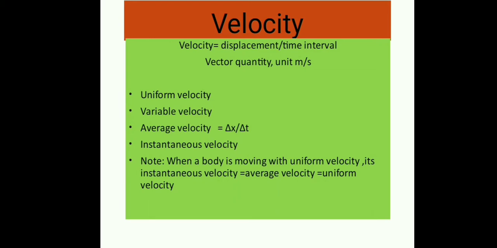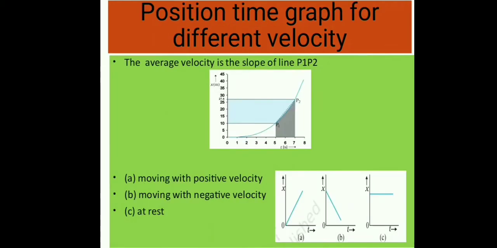Instantaneous velocity. The velocity of an object at a given instant of time is called its instantaneous velocity. When a body is moving with a uniform velocity, its instantaneous velocity is equal to its average velocity, and it is also equal to its uniform velocity.